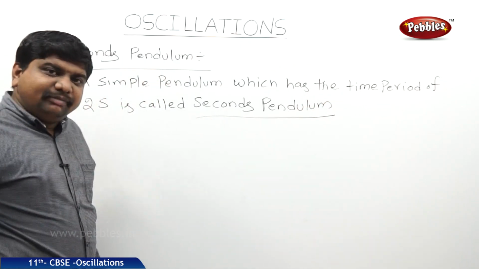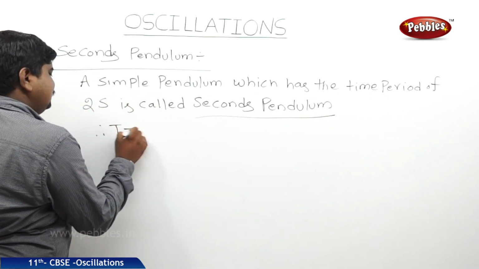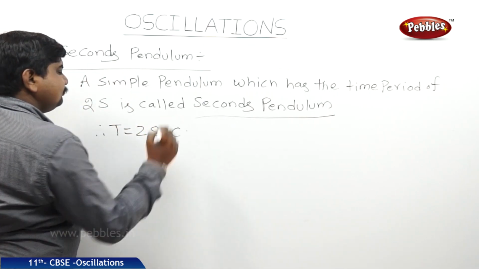So, seconds pendulum means its time period is 2 seconds. Therefore, T is equal to 2 seconds.